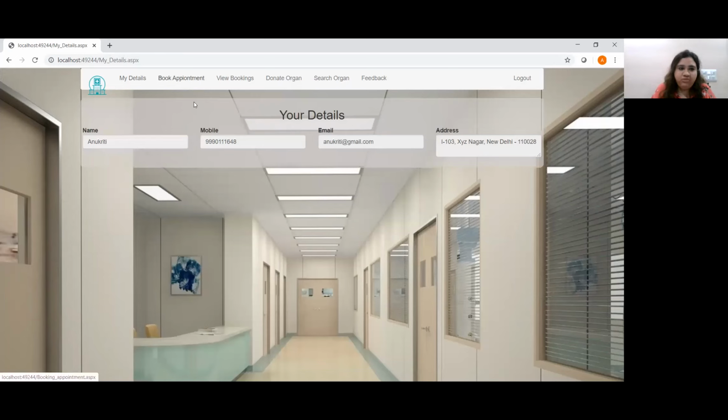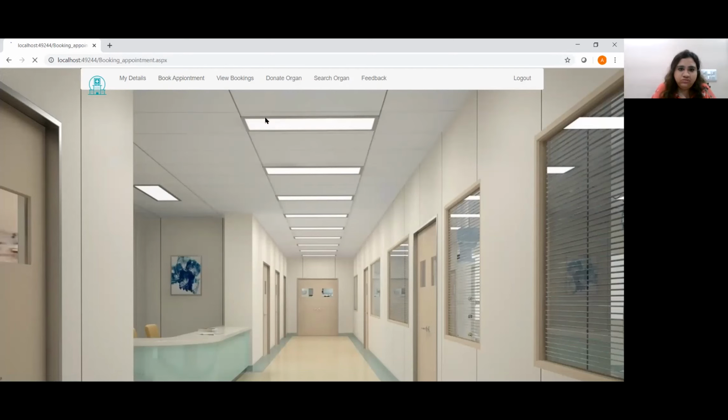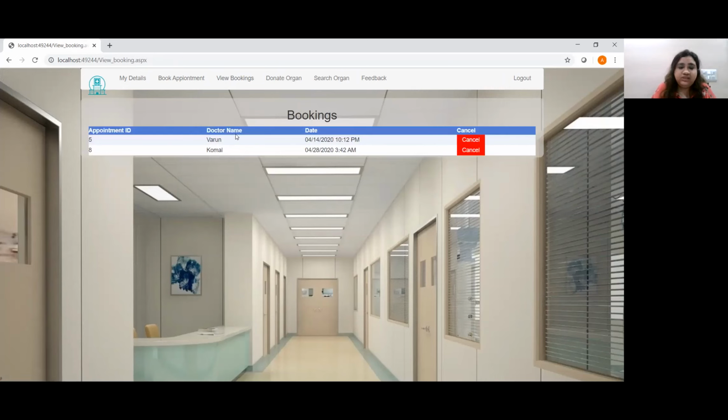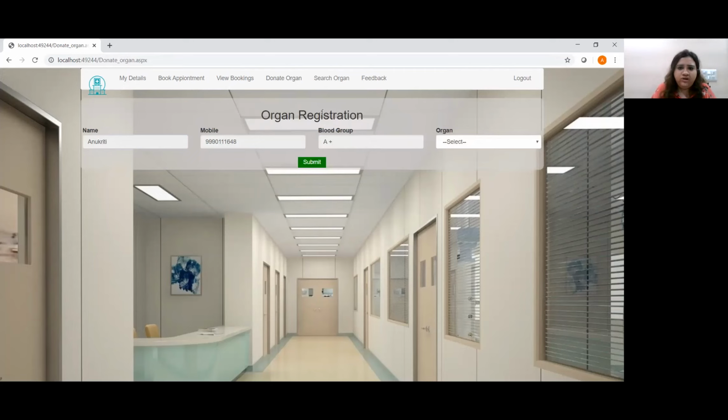She can book an appointment by clicking on the book appointment option, and she can view bookings or appointments by clicking on the view bookings option. These are the appointments that she has already fixed with some doctor. She can even cancel it if she wants to, and she can donate any of her organs if she wants to become a donor. So for that, she will register as a donor here on the organ registration page.